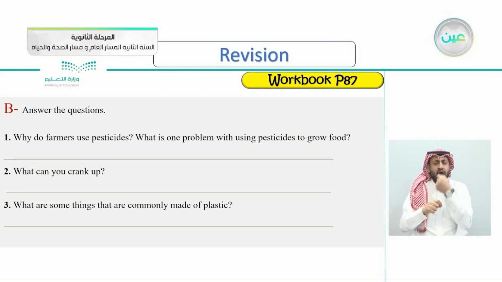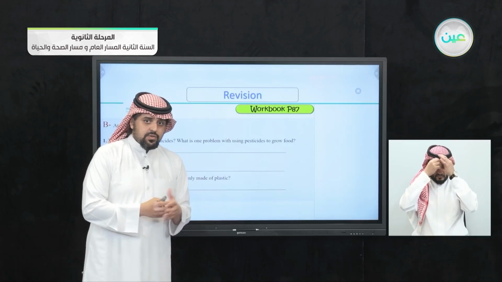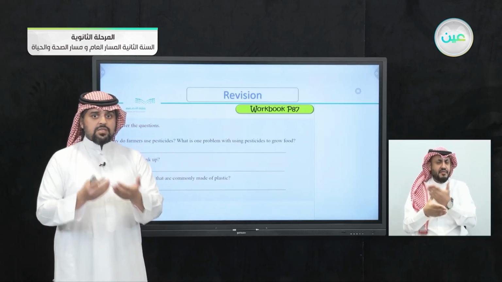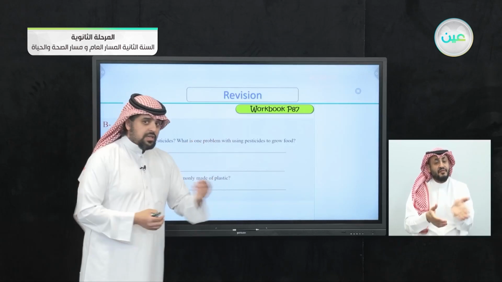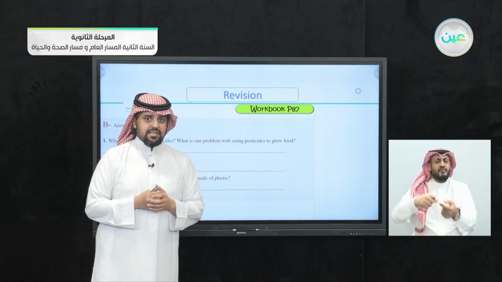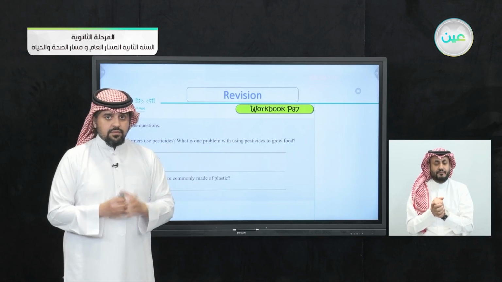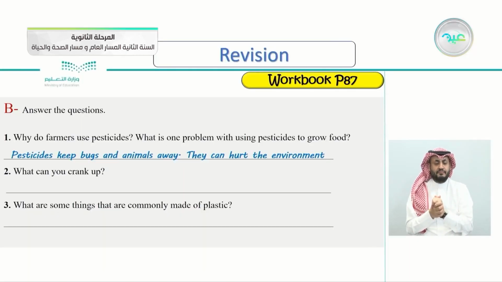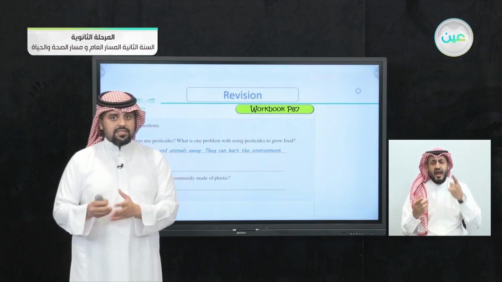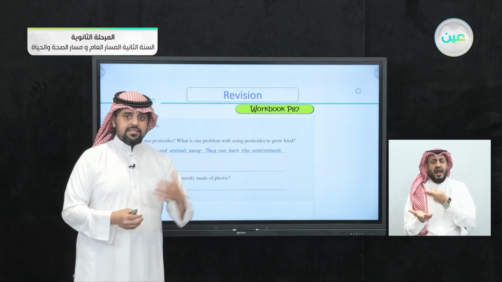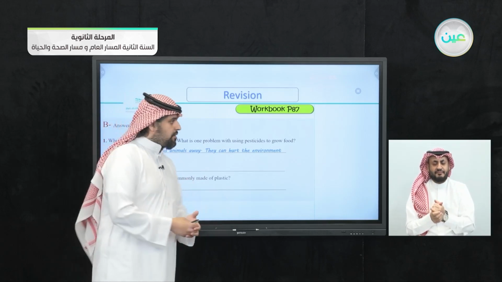We know that the farmers have to use pesticides. So give me the reason, and once you give me the reason, give me one problem with using the pesticides. Okay, let's check the answer here together. Pesticides keep bugs and animals away. This is, of course, why farmers use pesticides. And one problem, they can hurt the environment. Of course, pesticides are harmful to the environment, but farmers have to use them to keep the bugs and some animals away from the crop.